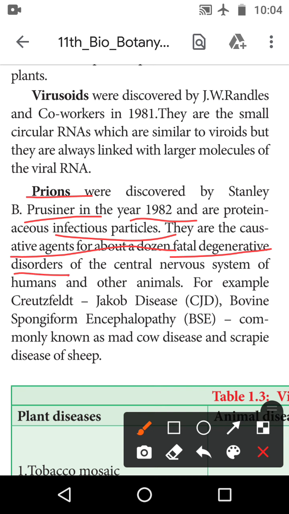Disorder is one of the illnesses only, not a disease, of the central nervous system of the human. What is the full form of CNS? Yeah, correct. It is the central nervous system. It consists of the brain and spinal cord.